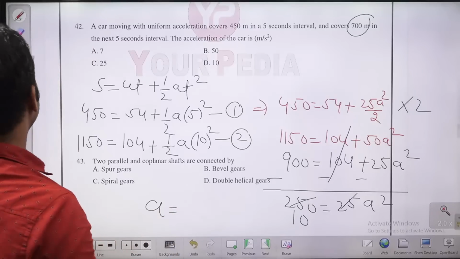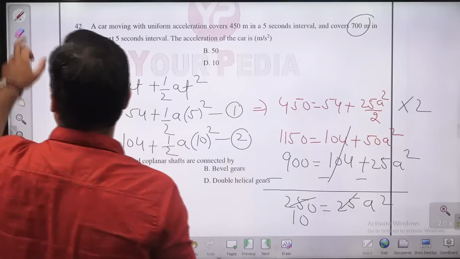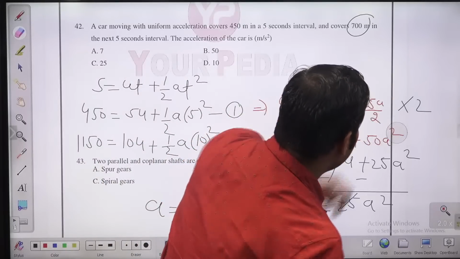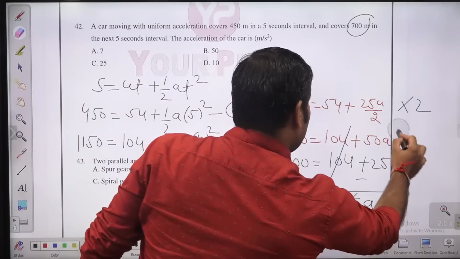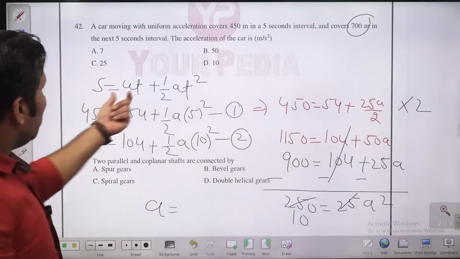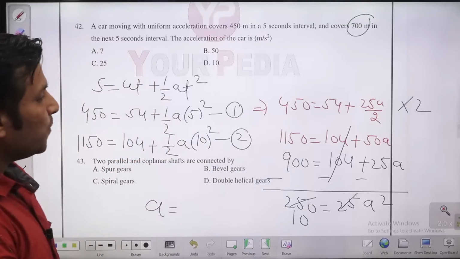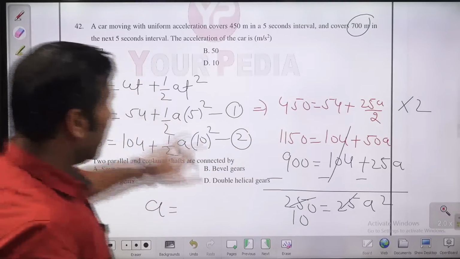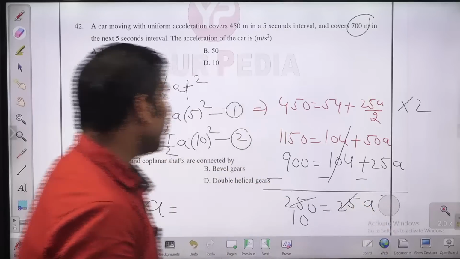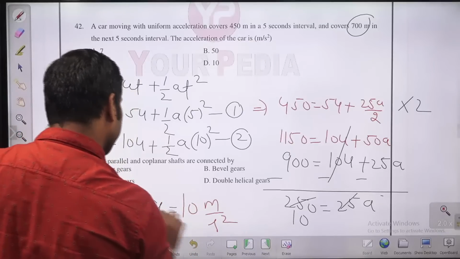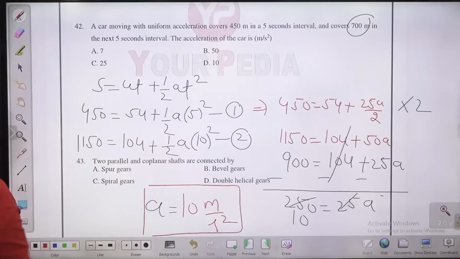No, not A square. This is A only, guys. I don't know why I was writing it A square. This is only A, guys, because it is UT plus half AT square, and the time you have put already. So this is 25A by 2 into 2. So yes, this will be 25A only. Solving this, what you will get, guys? You will get acceleration equal to 10 meter per second square. So what is the answer, guys? Option D is the answer for this question.